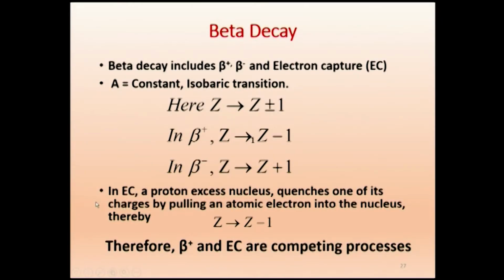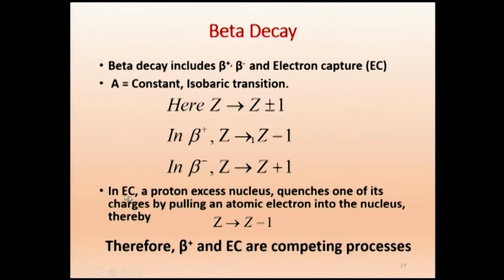So, what else can it do? When it is not allowed, it reduces the charge by pulling one electron in from the atom.